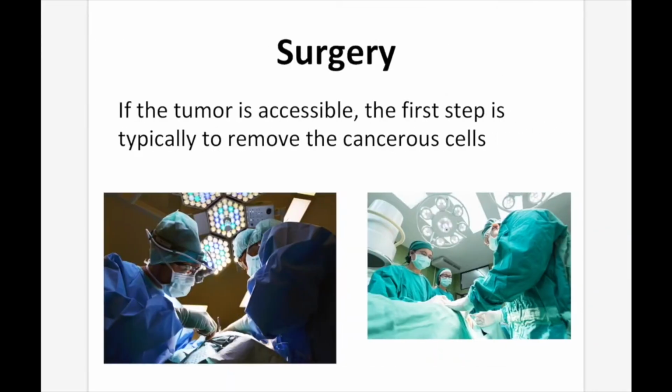Surgery. If the tumor is accessible, like our skin cancer example, the first and typically best step is to simply cut it out. If you cut it out and you get rid of those cancerous cells and you get them all, then the cancer will be gone and it won't grow back.